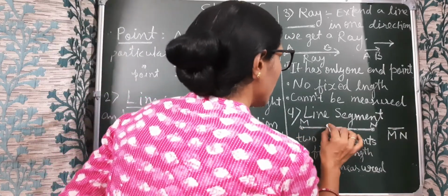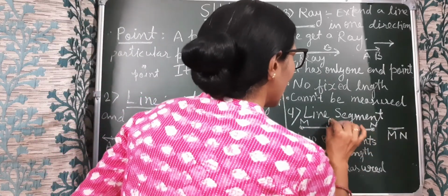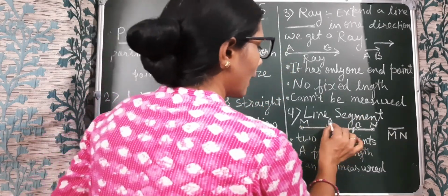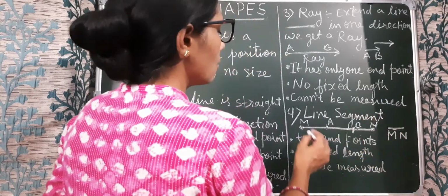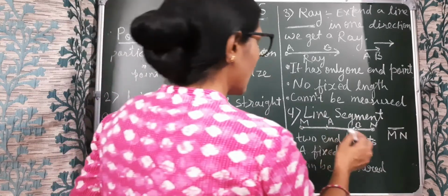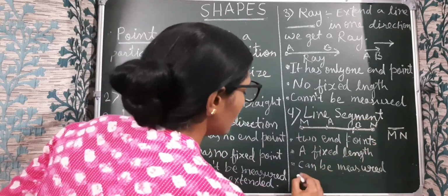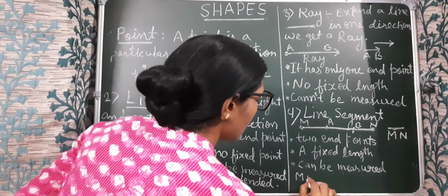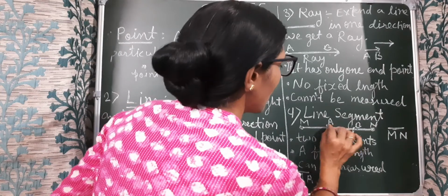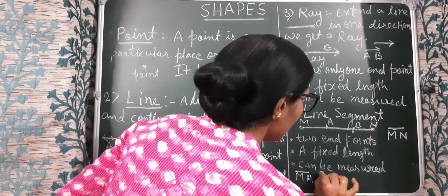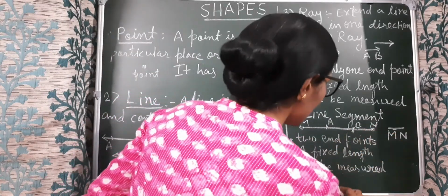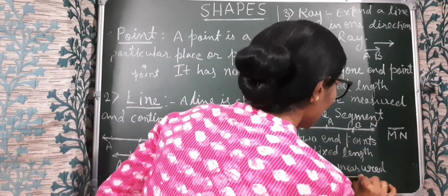Similarly, if on it we have 2 more points, A and B, then here are more line segments: MA, AB, BN, MB, and AN. So we can represent all the line segments. Suppose we have MA. This is a line segment, so we represent it in this manner. Okay, next line segment is AB. So write AB and put this symbol on it. Next line segment is BN. So write BN and put this symbol on it.